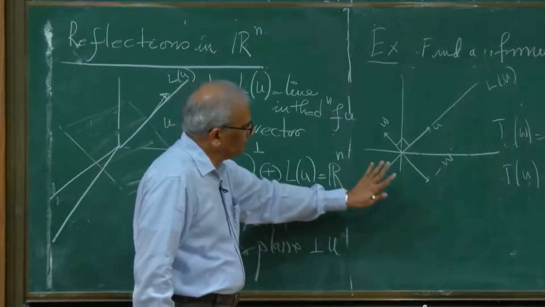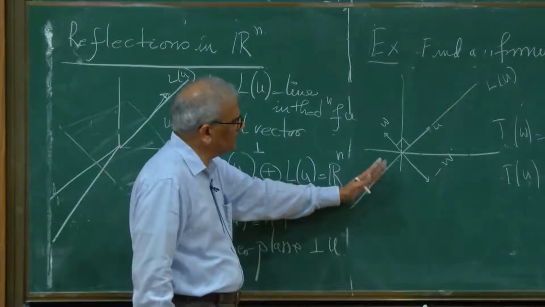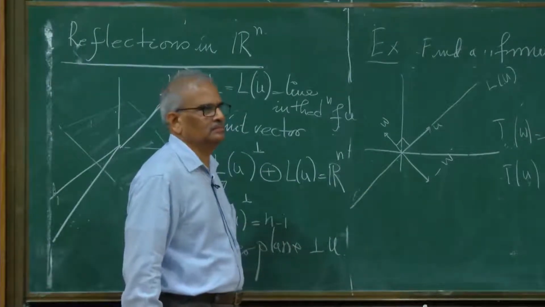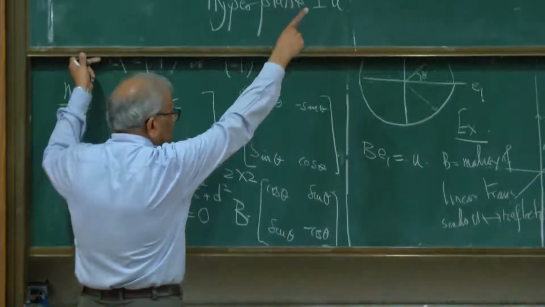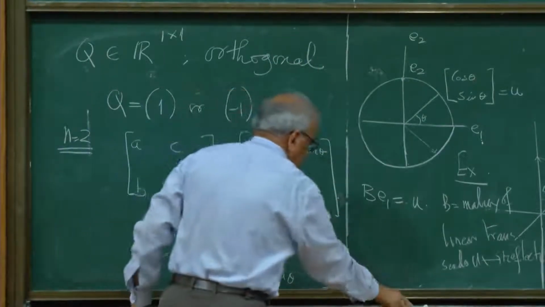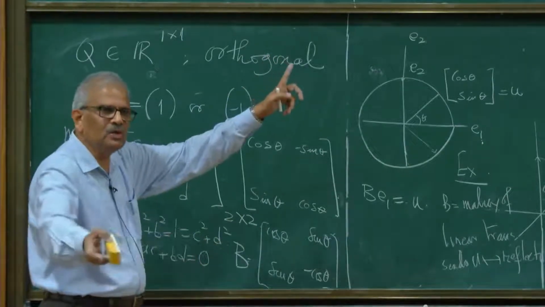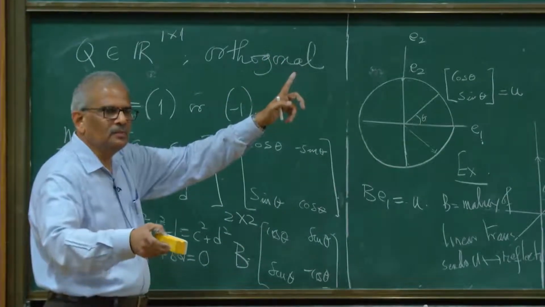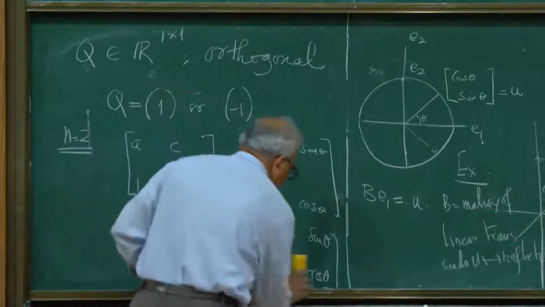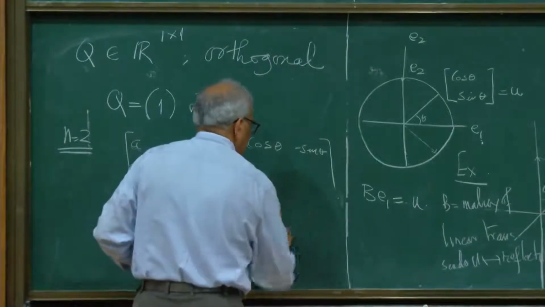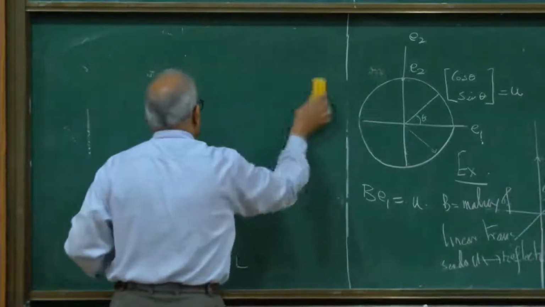Okay, so let me give you a recipe to construct the matrix which represents reflection in n-dimensional space with respect to a hyperplane. Now I am asking you to write down a formula for the matrix in terms of the vector u. u is the only vector that is given to you. The hyperplane is perpendicular to the vector u, so the matrix should be in terms of this unit vector u. You have seen this already yesterday in Professor Harish Pillai's lecture. He called them reflections or Householder transformations.